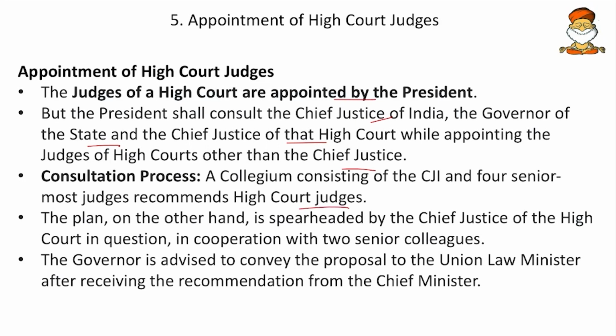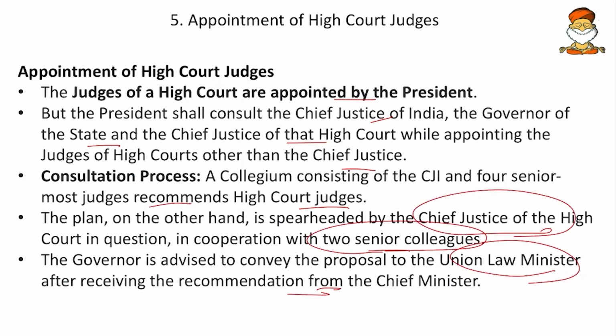Then the plan on the other hand is spearheaded by the Chief Justice of the High Court in question in cooperation with 2 senior most colleagues. Then the Governor is advised to convey the proposal to the Union Law Minister after receiving the recommendation from the Chief Minister. So now the procedure will be like this. The procedure begins from the Chief Justice of the High Court and the 2 senior most colleagues. They will pick anybody for the judge's post and then they will suggest the name to the Supreme Court Collegium.